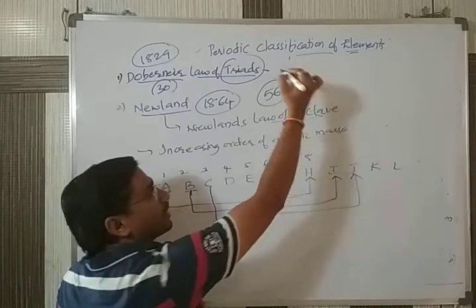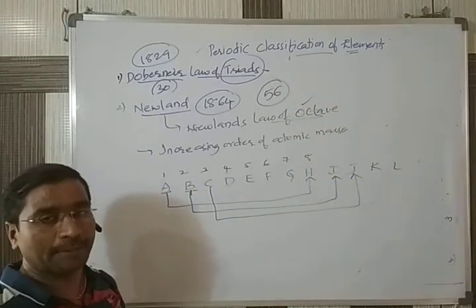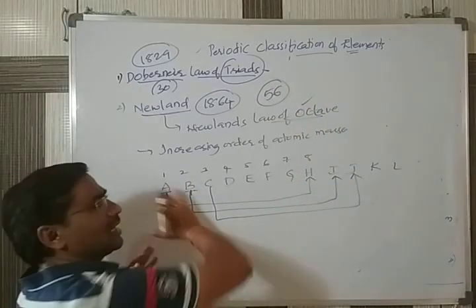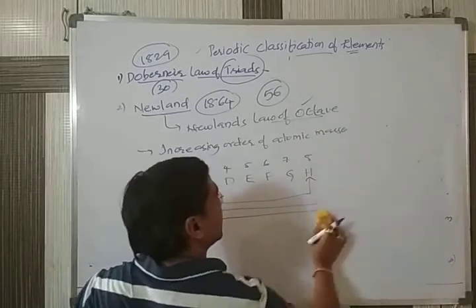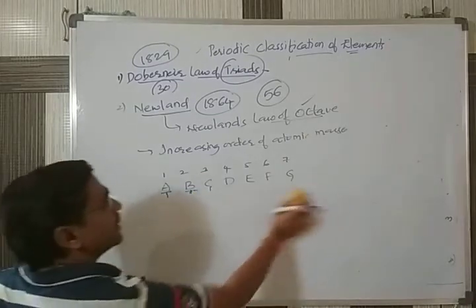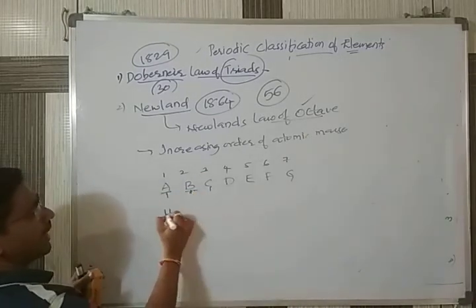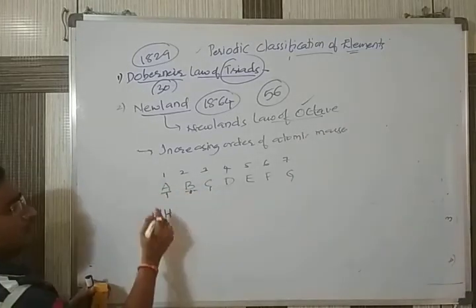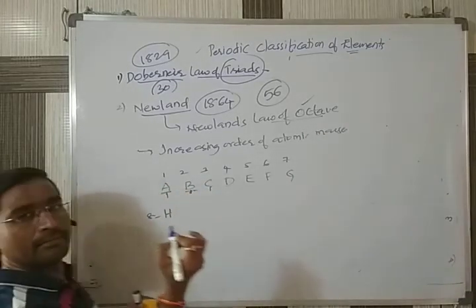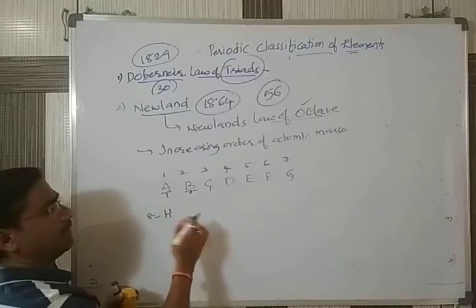That's why it is called an octave. And this notation, instead of giving it lengthy like this, he started giving them down here. Suppose here, he wrote like this: A, B, C, D, E, F, G, and H he wrote down, because this element will be the 8th element.